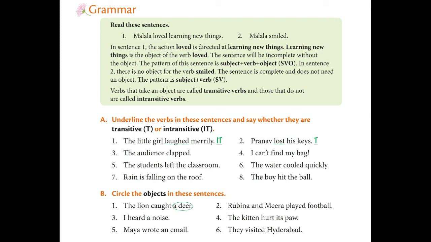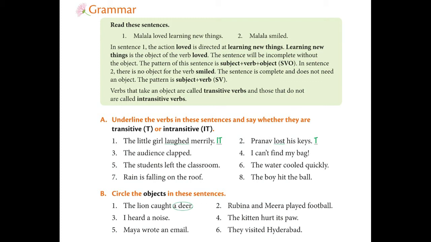Verbs that take an object are called transitive verbs. When a verb needs an object to complete the meaning, then it is called a transitive verb. And some verbs do not need an object and never have an object. Those are called intransitive verbs. For example, the word smiled. I smiled or you smiled and everyone can smile. There is no need of an object. Is it clear for you? Yeah? Okay. Then we have some activities here.